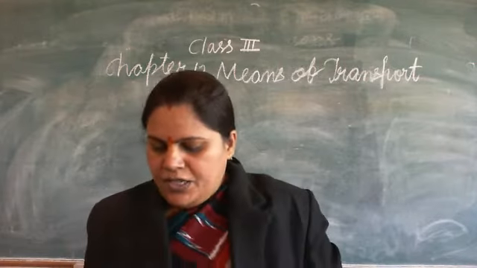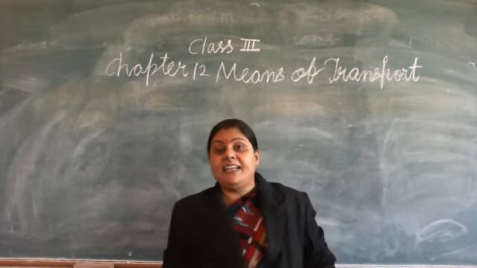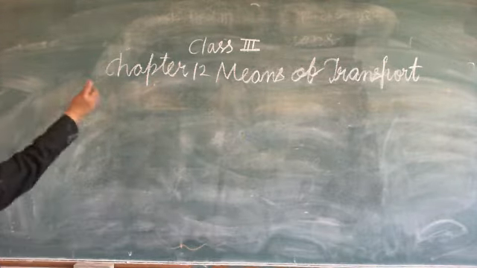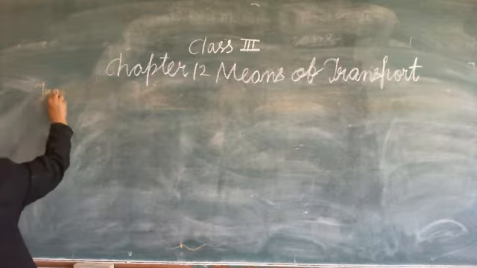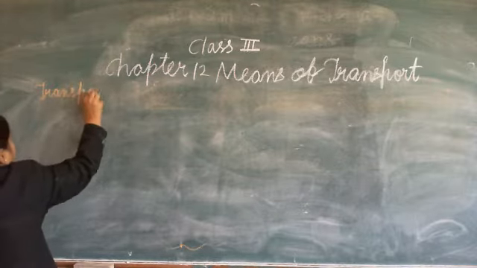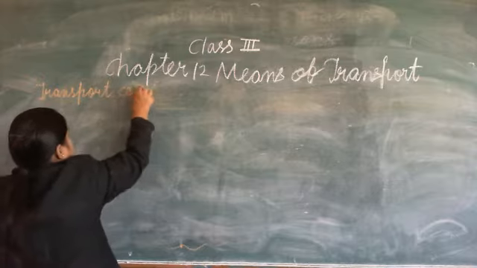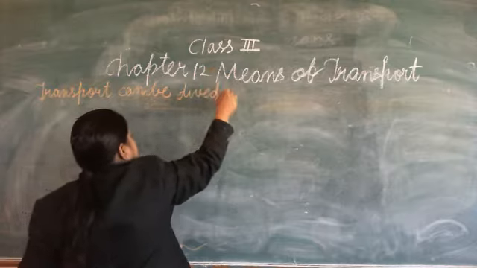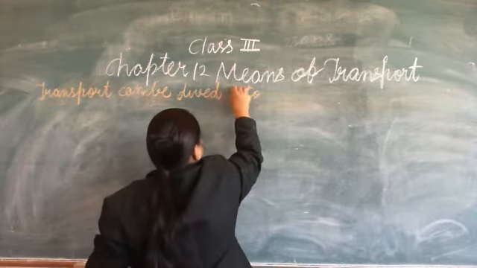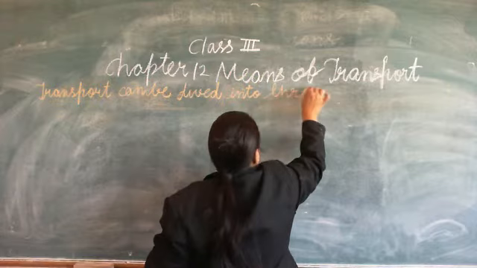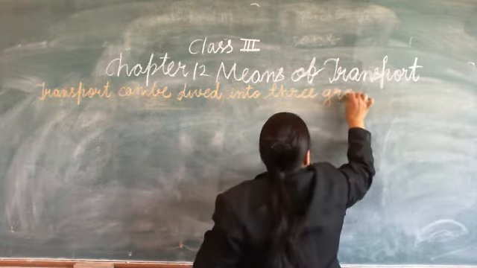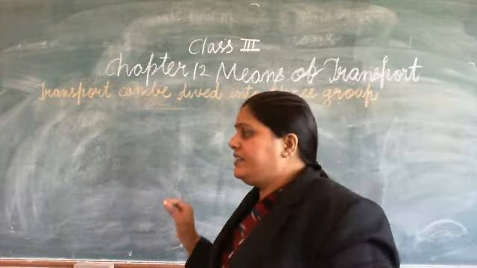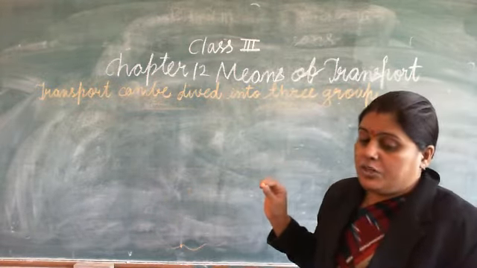Okay, now, transports can be divided into 3 major groups. In how many groups can we classify it? We can divide the transports into 3 groups.